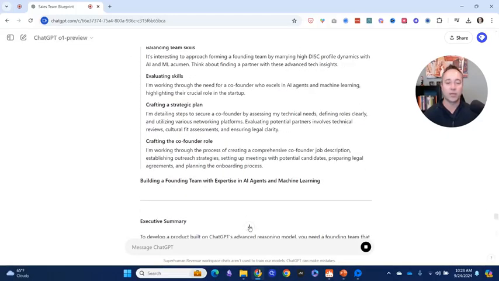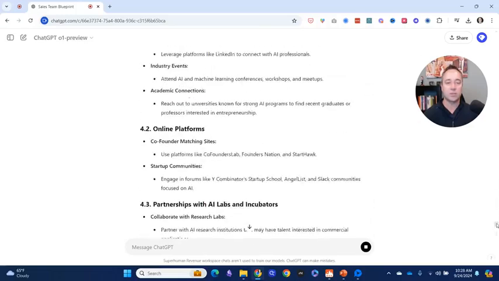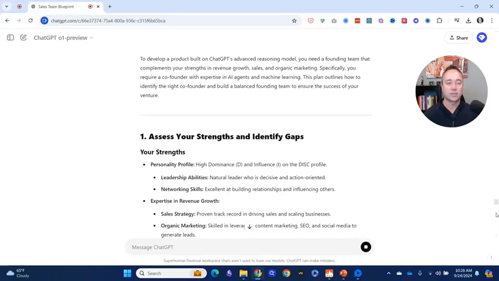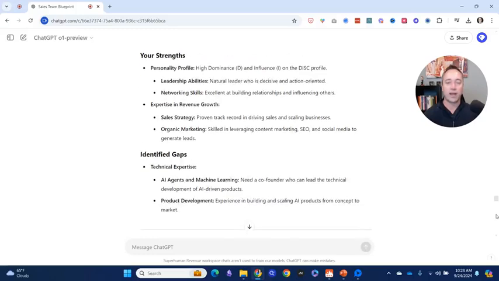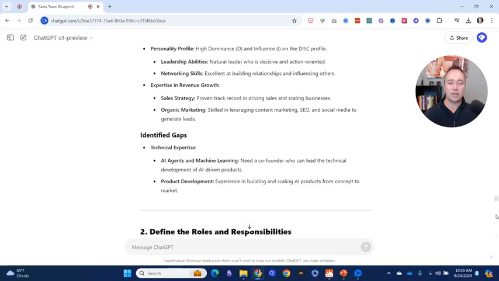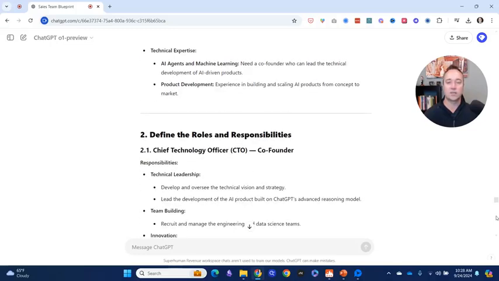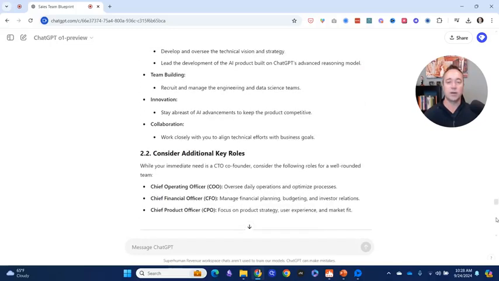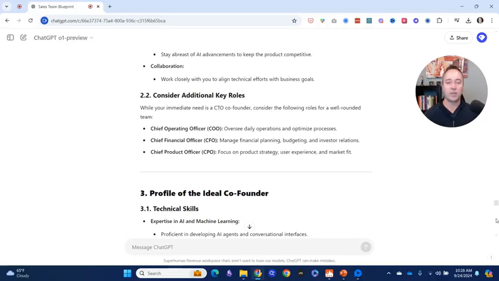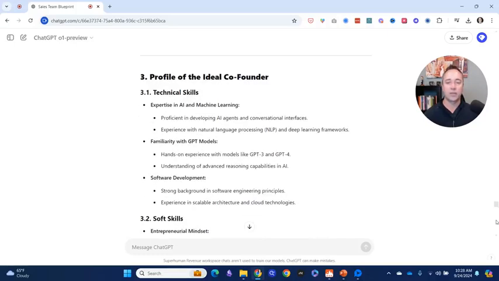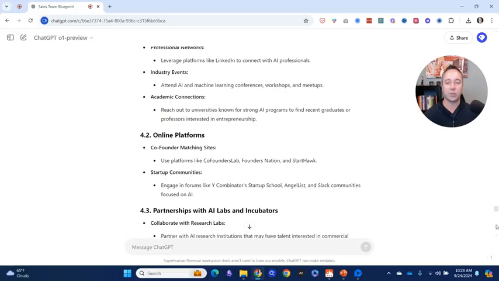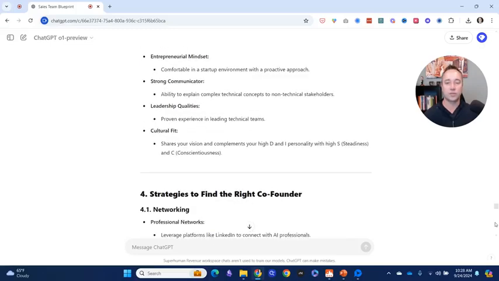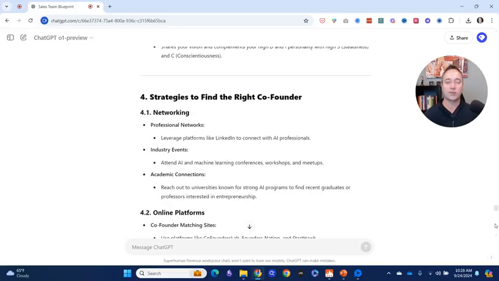Okay, here we go. It's building out. All right, so it's got an executive summary. It's building really fast. I'm going to go back up here. So sorry for this. Okay, so it's going through my strengths. Okay, identifies my gaps. My gaps are on the technical side. Makes sense. All right, so I'm going to want a CTO co-founder, and then it's talking about other ones, maybe CPO, COO. The interesting thing is it's got familiarity, software development, soft skills, strategies. Okay, I love that it's got this with how to do it. That's really critical. As you can see here, it's like, how do I find the right co-founder?